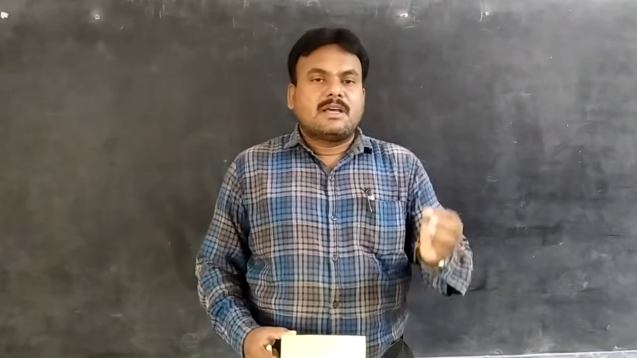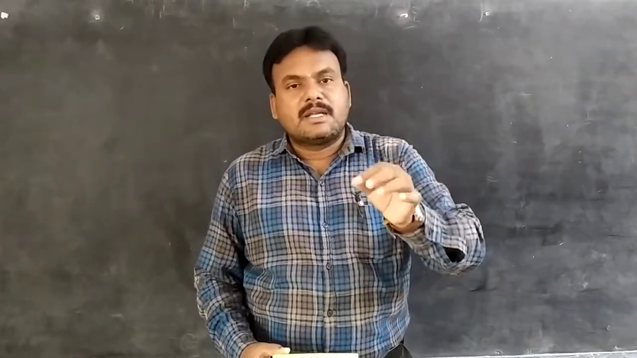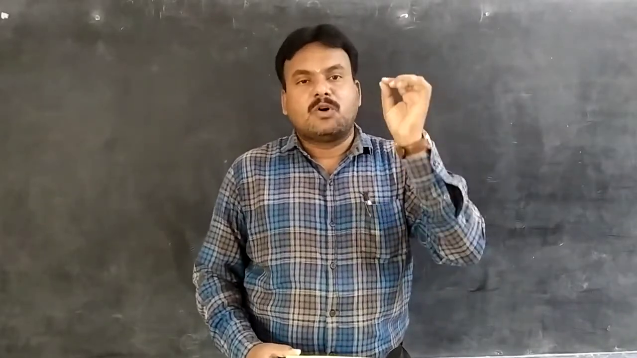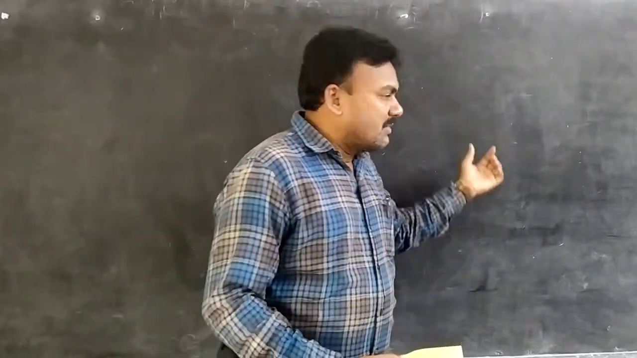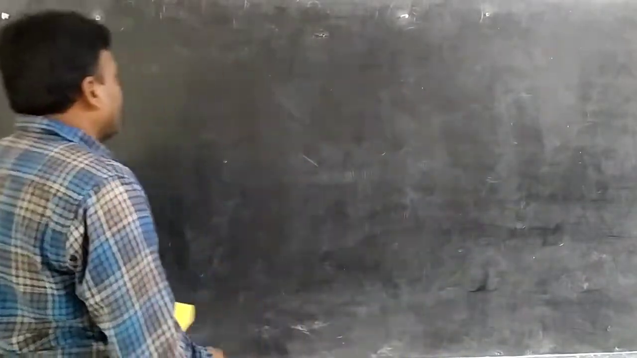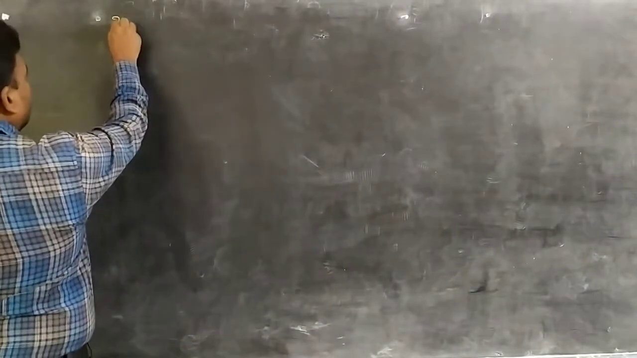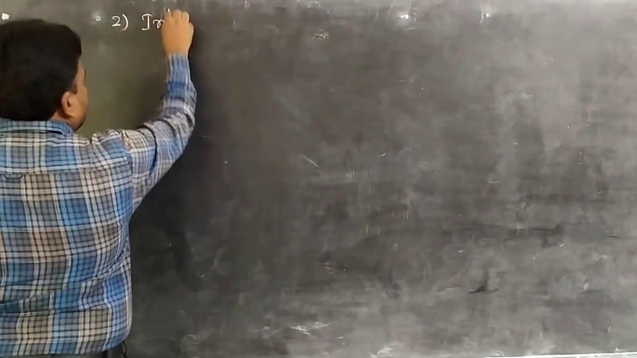Next one, students, the principal and interest put together is known as an amount. It is denoted by A. So already the first term is completed. I wrote the second term here, students. Must write in your notebook. Second term is interest.